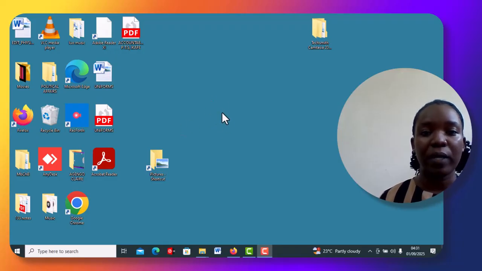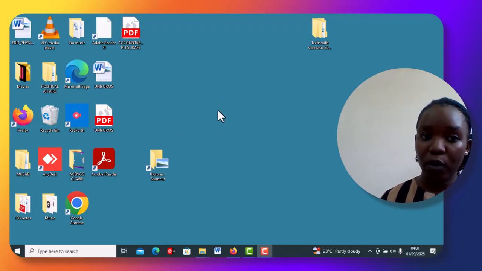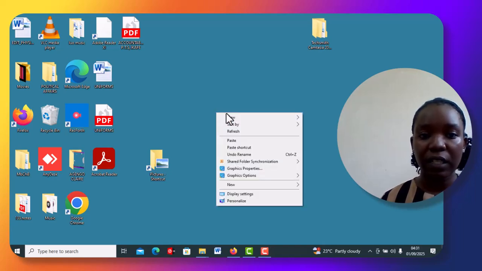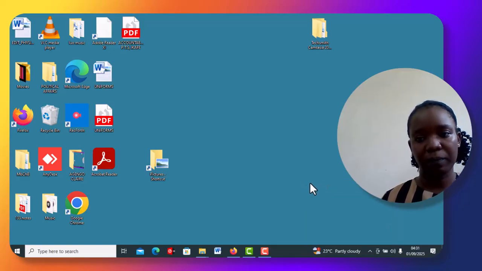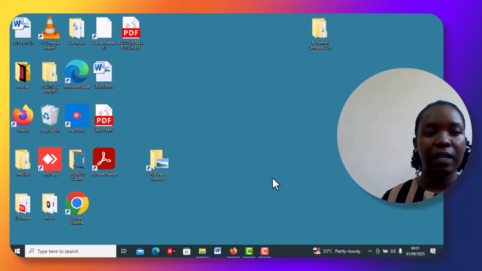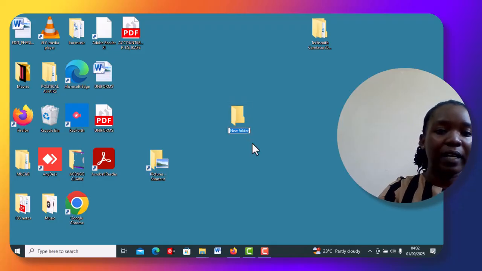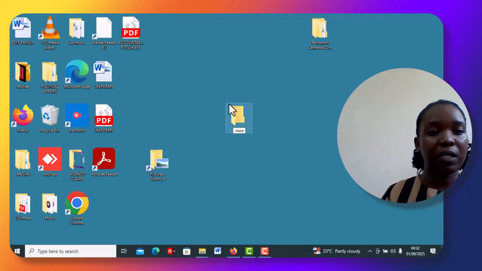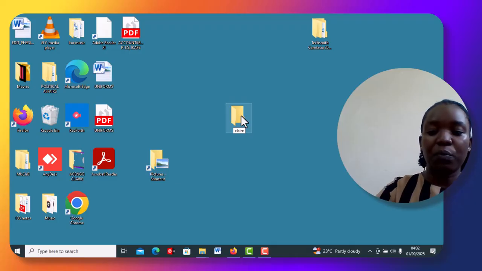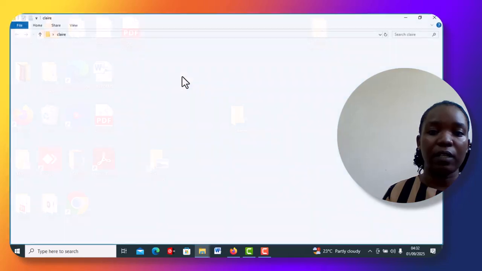So when you're opening a file or a folder, you just right click on your mouse, then you go to new, then you select your option, folder, and then it will appear on your desktop like this. Then this will give you an option. It will be highlighted in blue, so you can edit it and rename it into any name you want. Then you press enter and open your folder. So that is your folder.